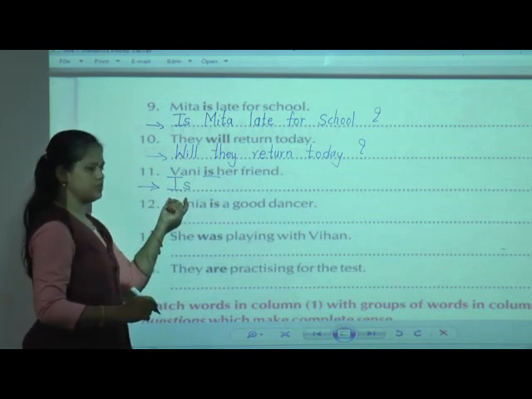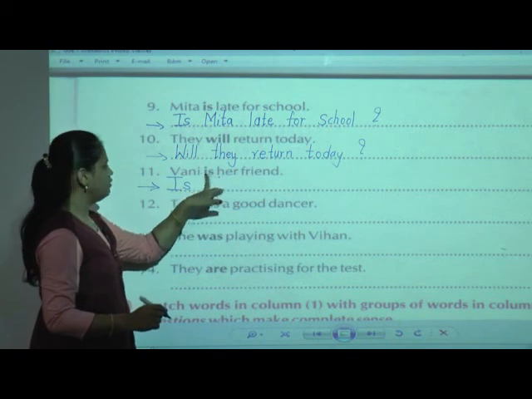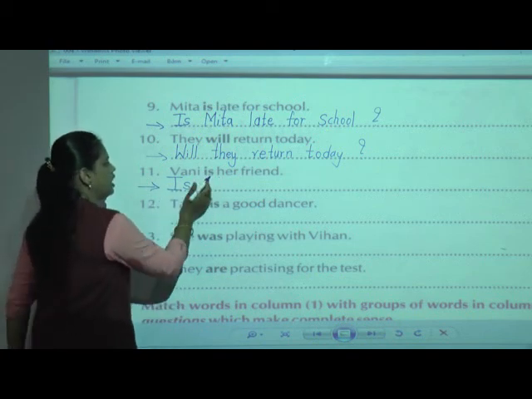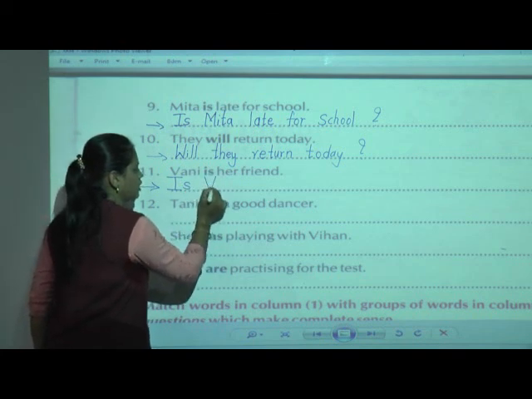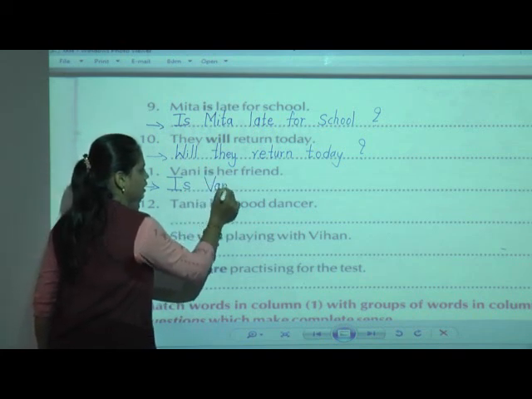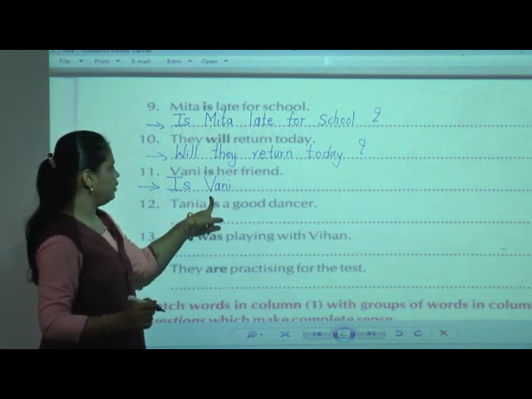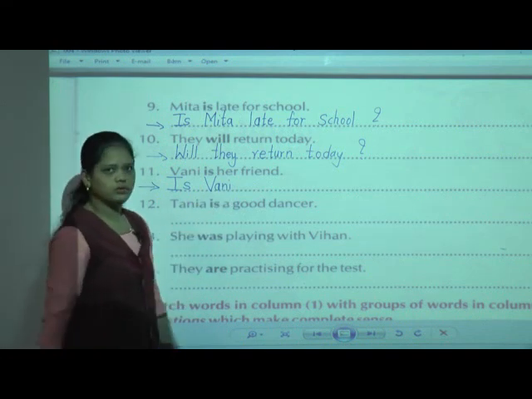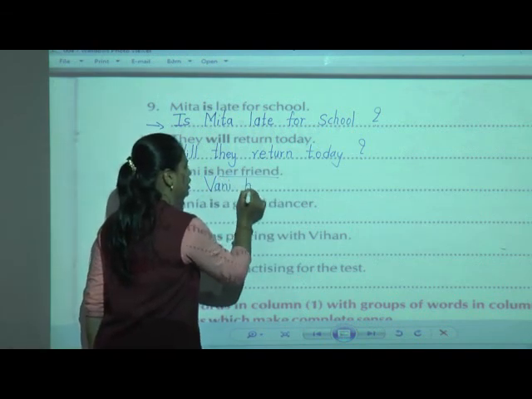We put that word first. Okay, it is a capital word, we have to write it. Then before is, what is given? Vani. Now again we can see here Vani, V I wrote in capital. Now after Vani what do we have to write? Yes, we have to write her friend.